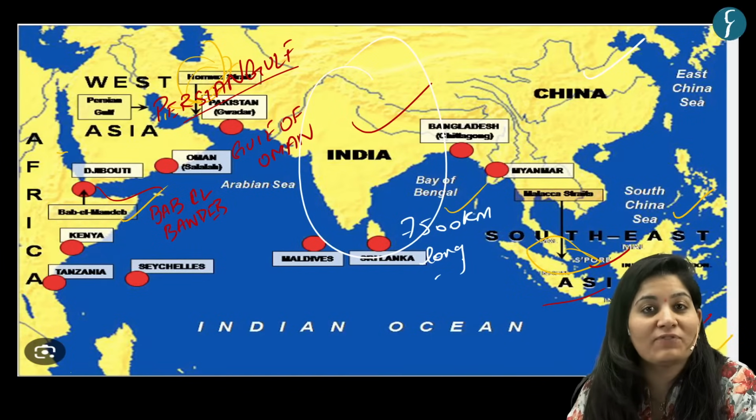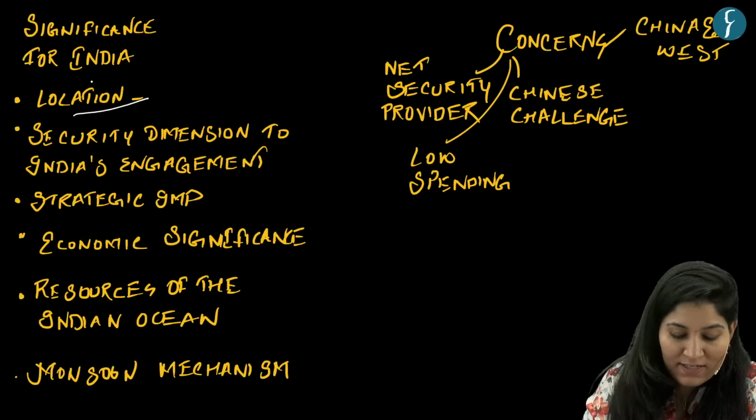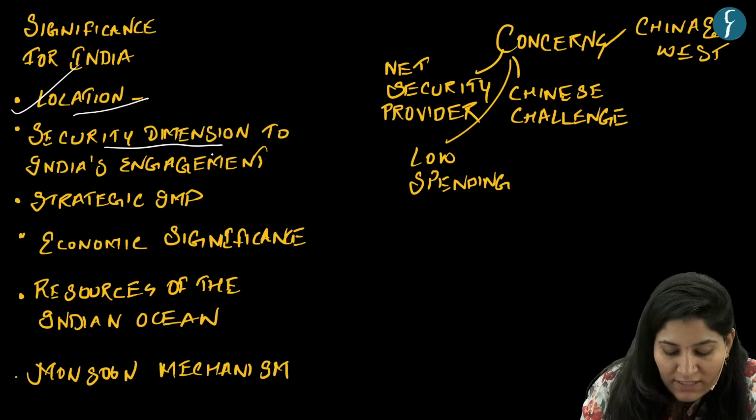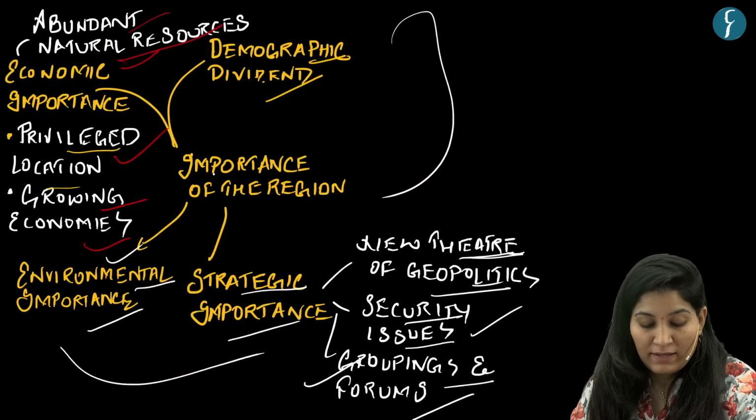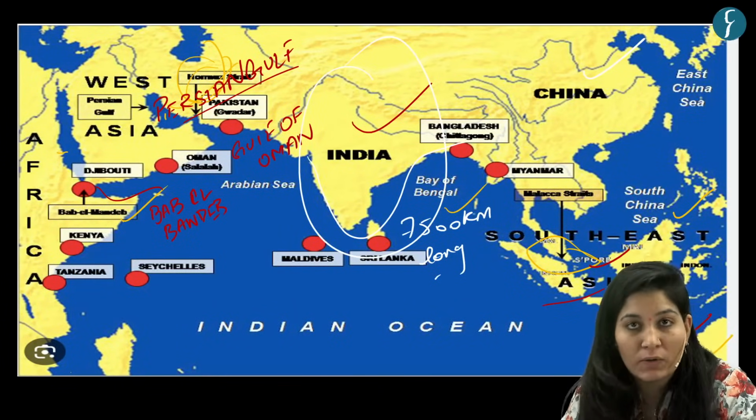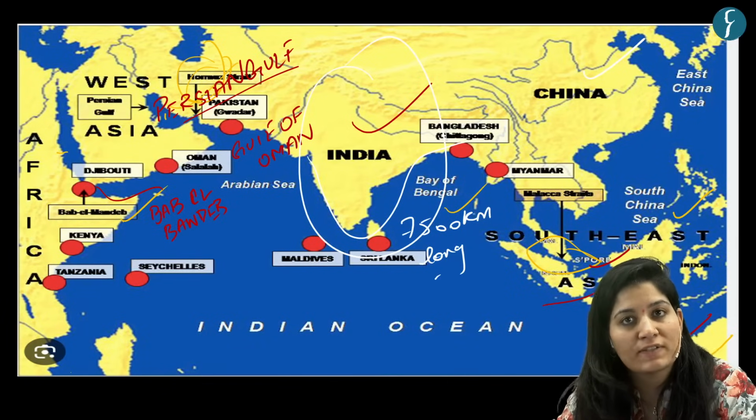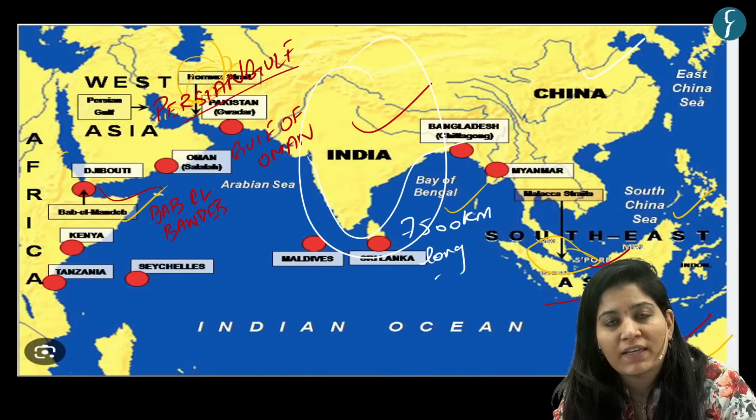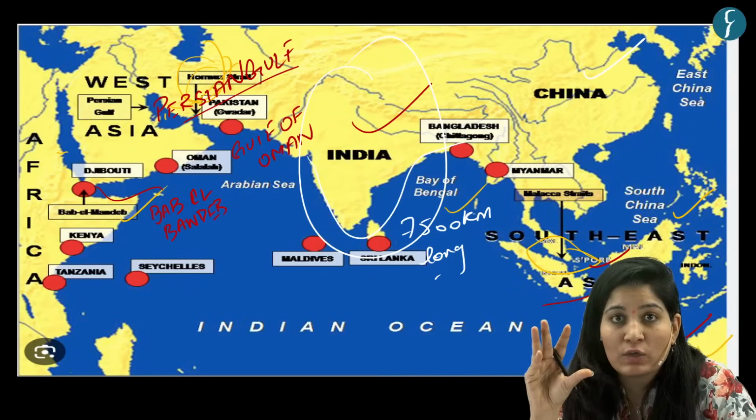With a 7,500-kilometer long coastline. Okay. So first is location. Second, significance is the security dimension to India's engagement. Now, because of this long coastline, India is prone to many attacks. You must have heard about the 2008 Mumbai attack, piracy, drug trafficking, etc.